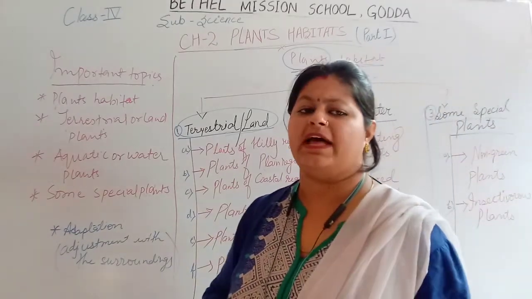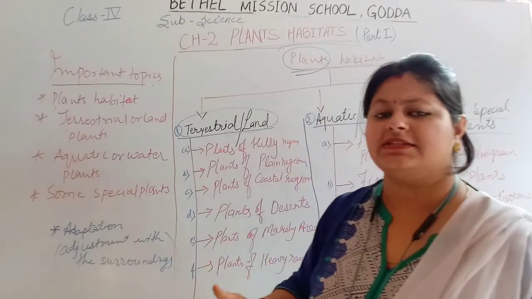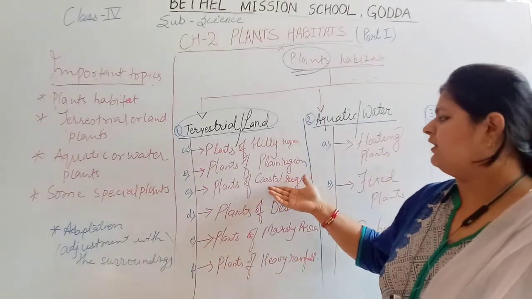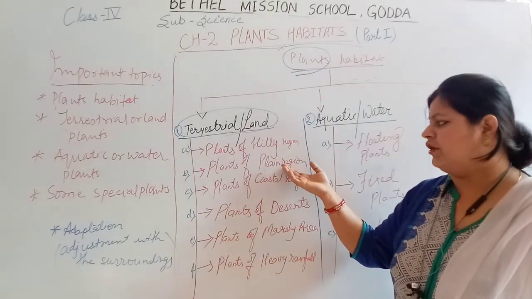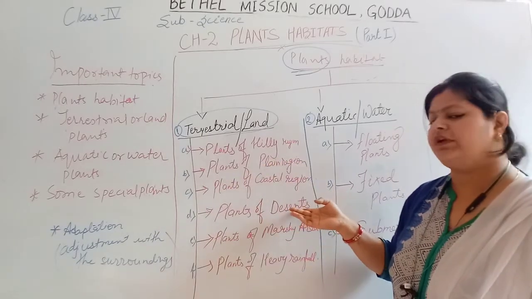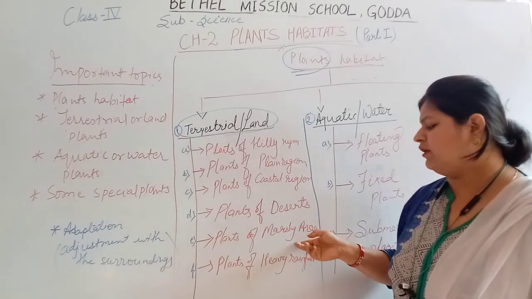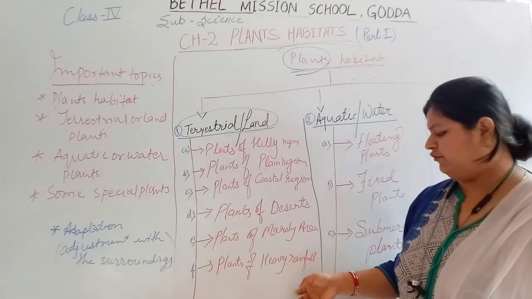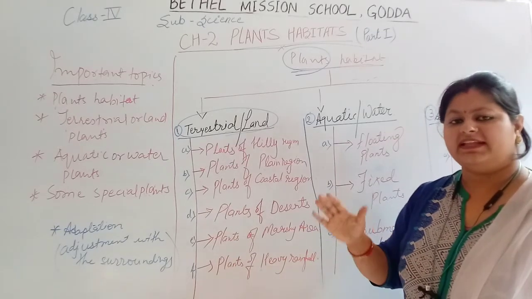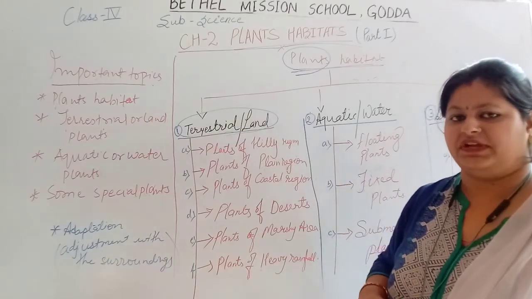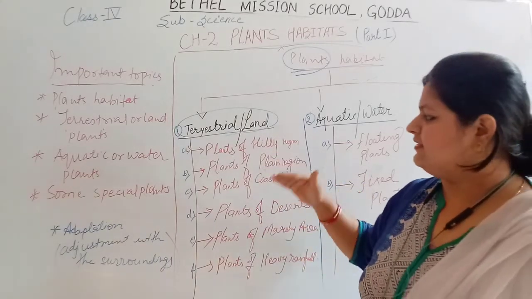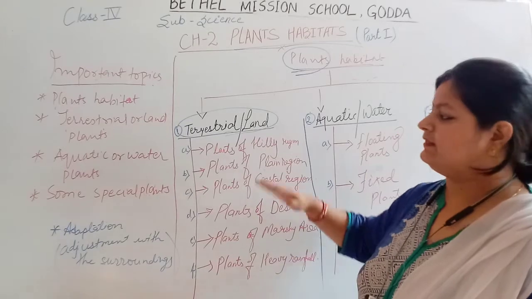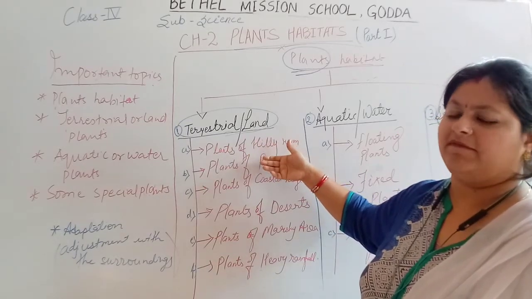You have seen plants growing on a mountain, on the coastal area, on the plain region, on a desert part, on a marshy area, and in a heavy rainfall area. So on the terrestrial habitat, they are categorized into the following parts. Let us discuss it one by one.